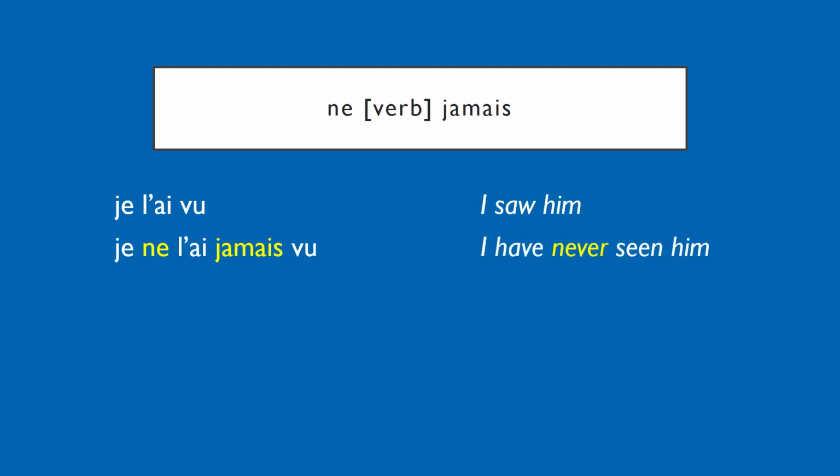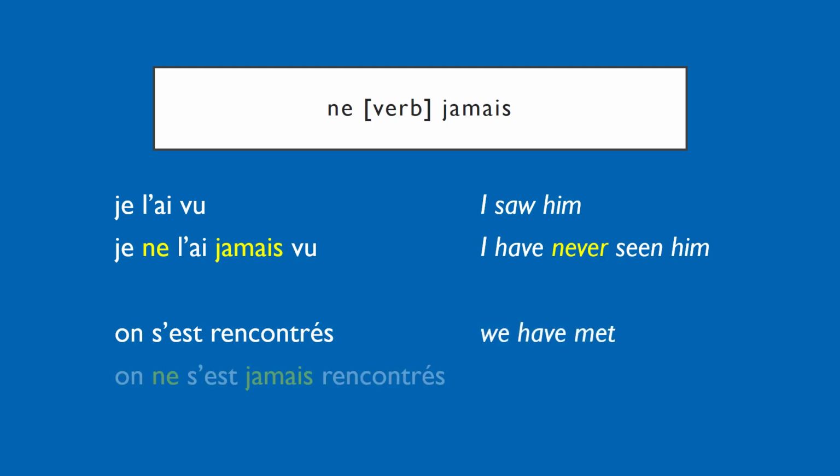So yes, we have the L apostrophe here, which might confuse things a little bit, but you could take that out and the word order would still be the same. The point is that we surround the auxiliary with our ne and jamais. Similarly, on s'est rencontré is we have met, and on ne s'est jamais rencontré is we have never met. So once again we have that extra pronoun in the S apostrophe, but that's okay. Again, you could take that out and you would still have the right word order.